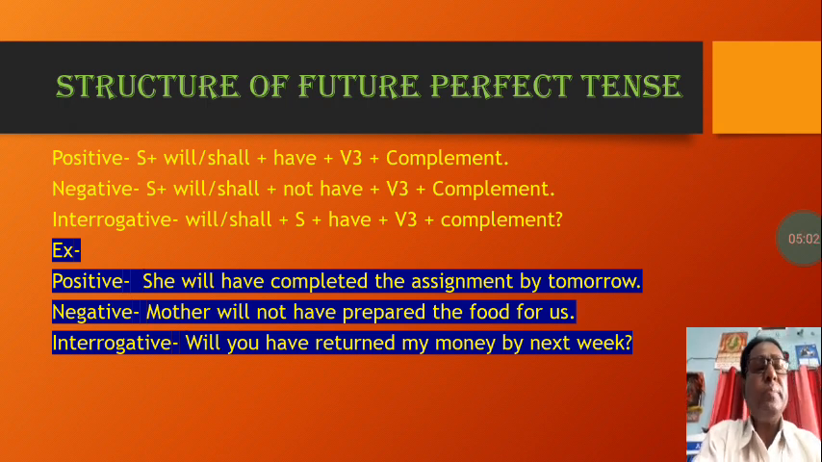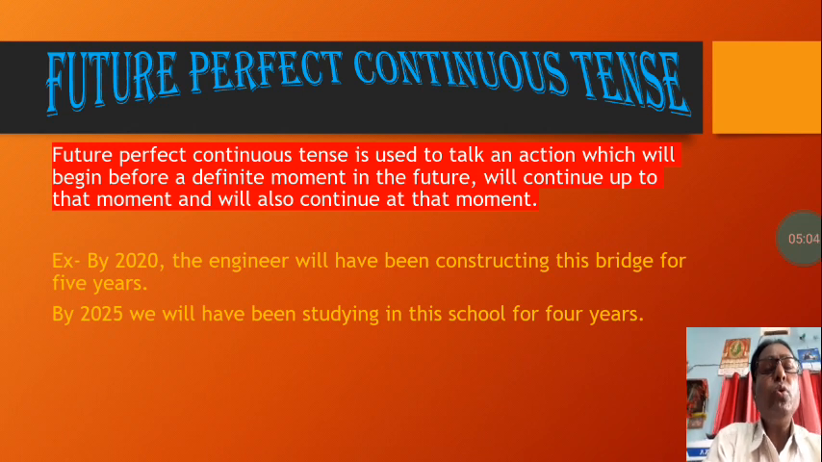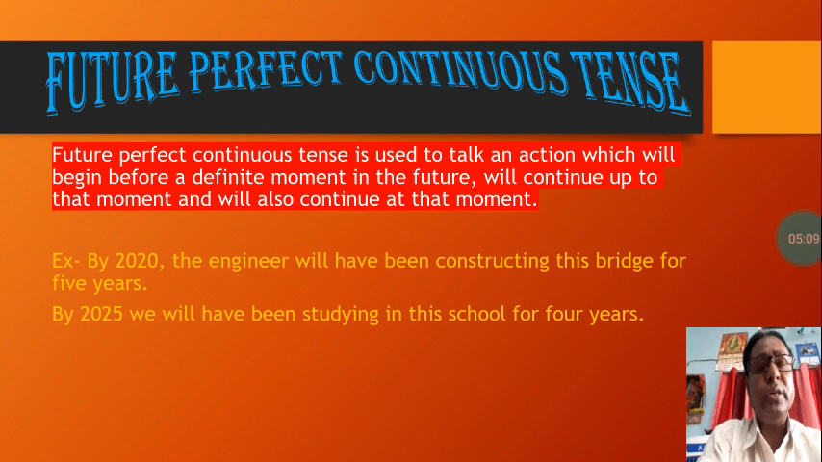Let us now see future perfect continuous tense. This is the next and last part of future. First you read simple future, then future continuous. Right now I explained to you future perfect, and this last one is future perfect continuous.